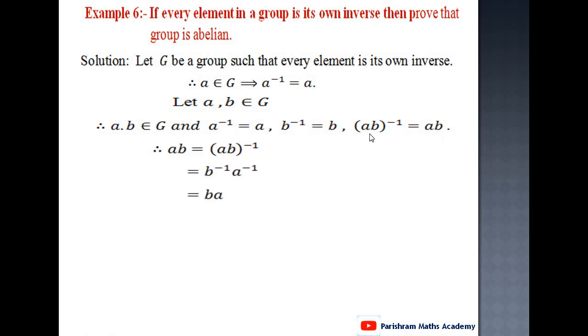Now from this, AB inverse equal to AB, it means AB equals AB inverse. But by the property of the group, the reverse law of inverse, AB inverse is the same as B inverse into A inverse. But B inverse is the same as B and A inverse is the same as A, and therefore clearly AB equals BA. It means A into B equals B into A for all A, B belong to G, and therefore group G is abelian. Therefore if every element is its own inverse, then group G is an abelian group.